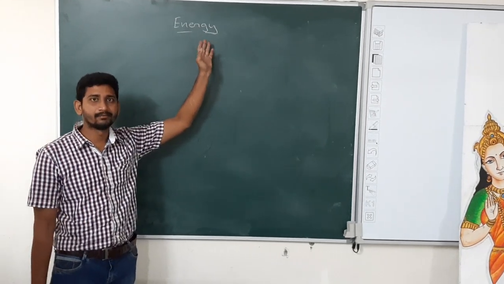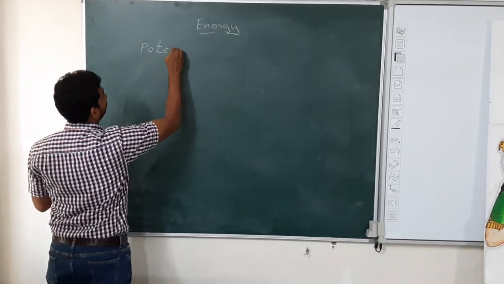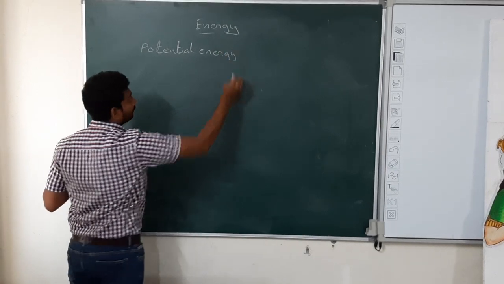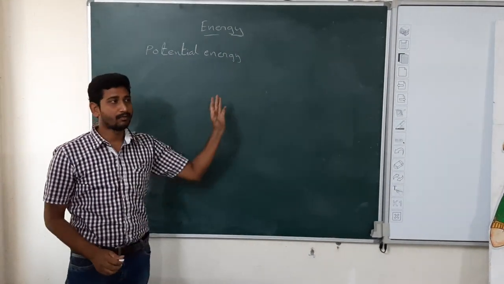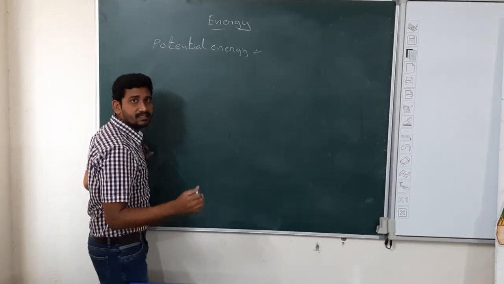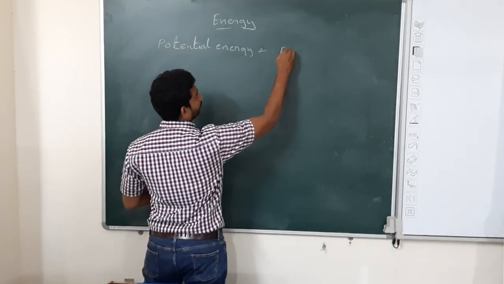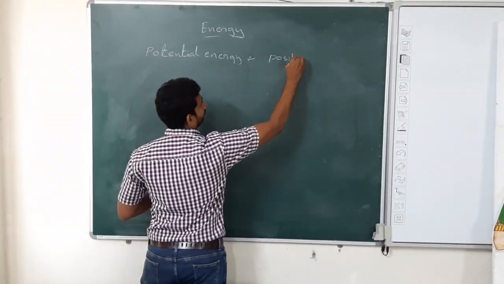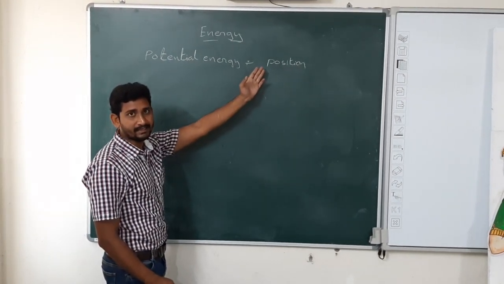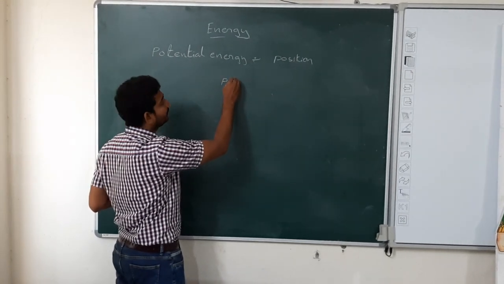So energy, potential energy. So many types of energies are there. Now we will discuss potential energy. The energy possessed by a body by virtue of its position is called potential energy. So potential energy depends upon the position of the body, where the body is, and potential energy is denoted by PE.